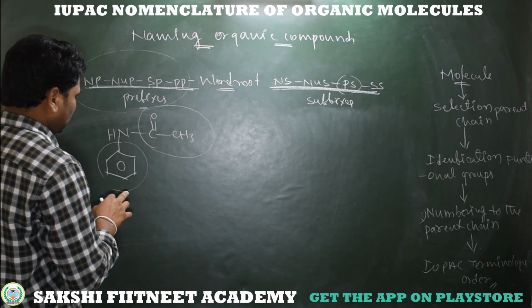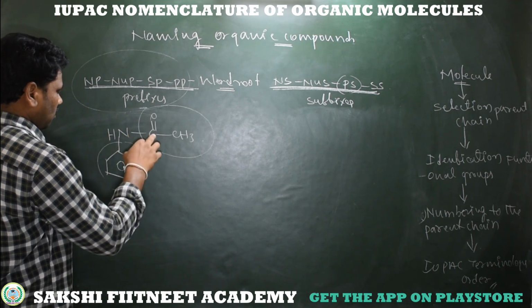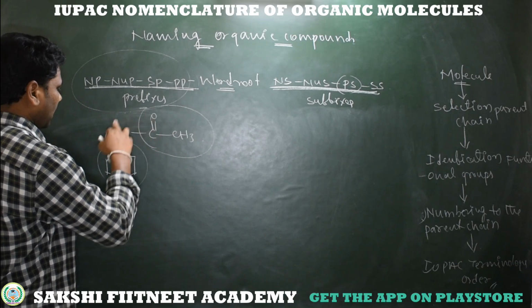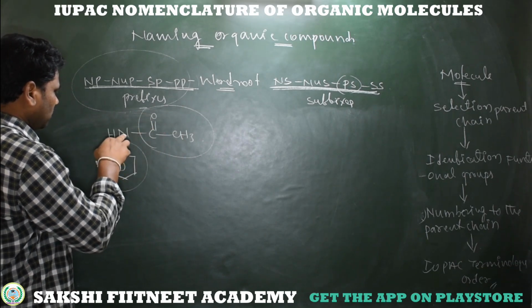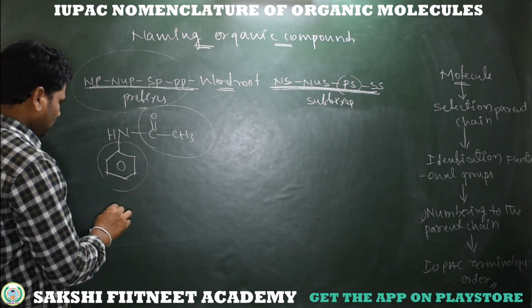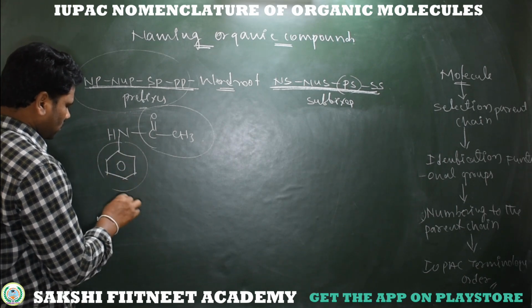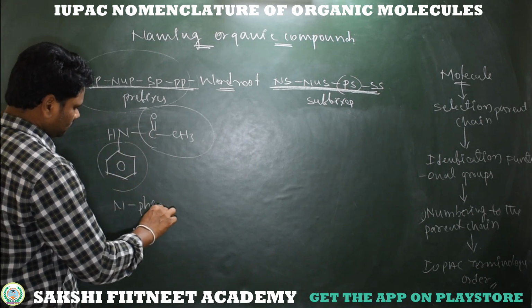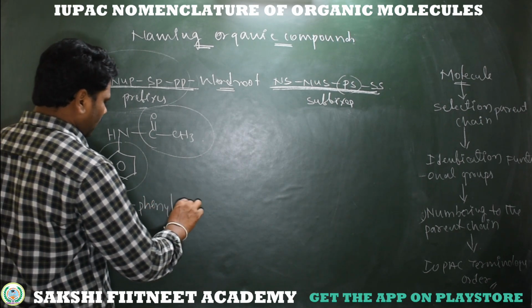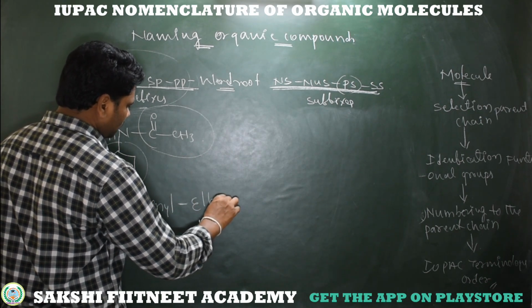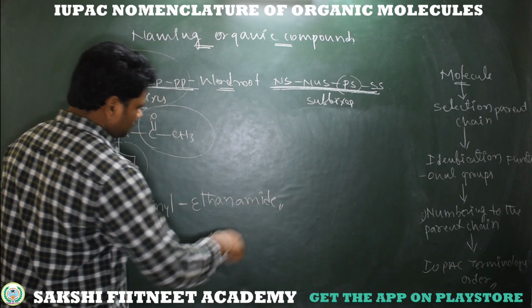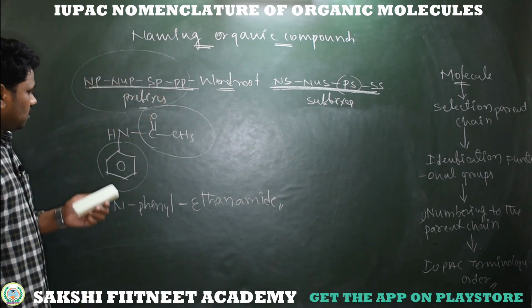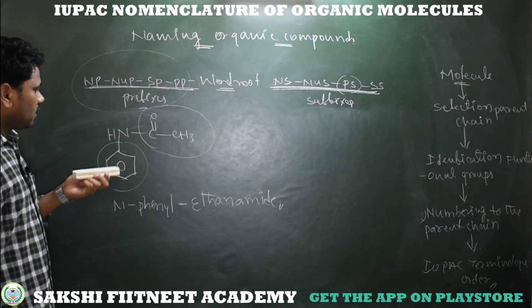So CH3, C double bond O, it becomes ethanamide. And what about this benzene ring bonded to nitrogen? Phenyl bonded to nitrogen, N-phenyl ethanamide.